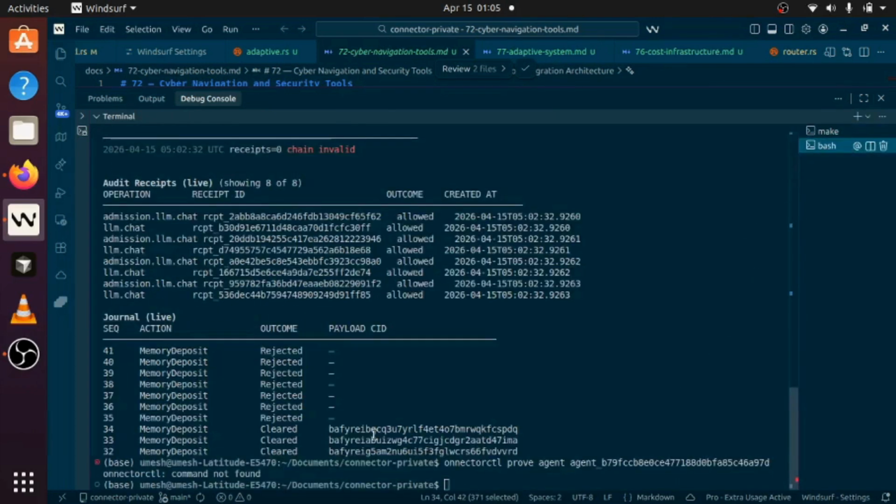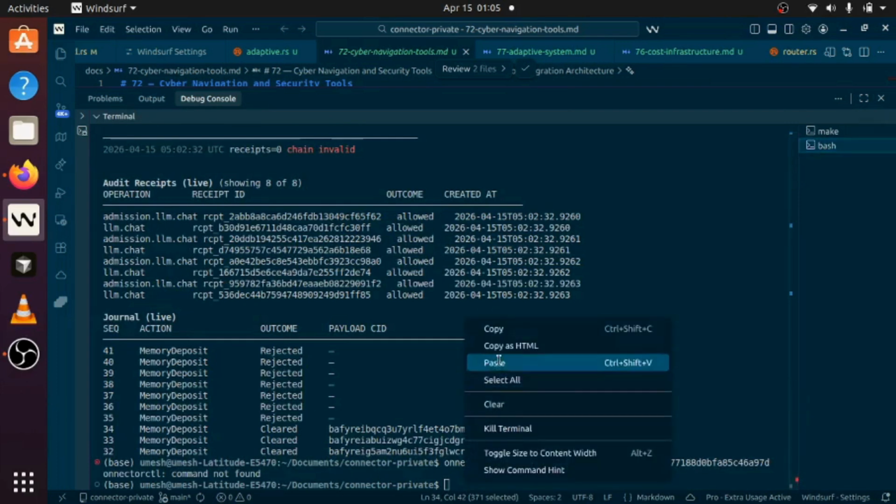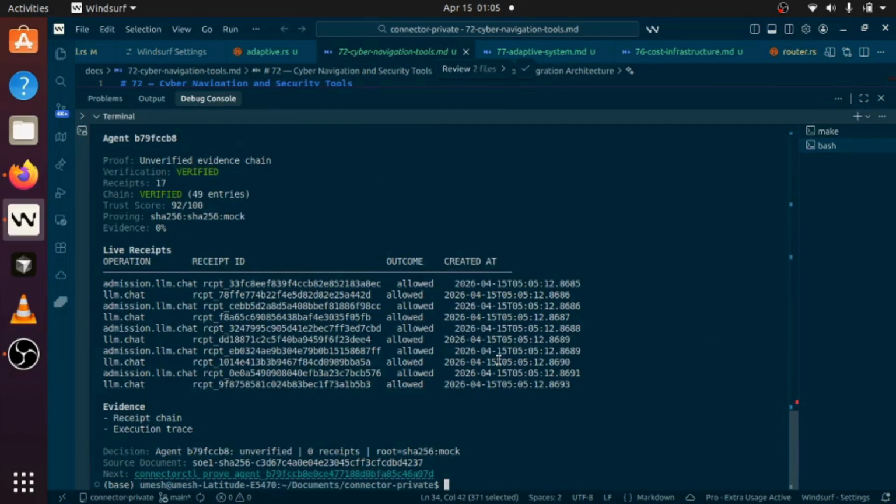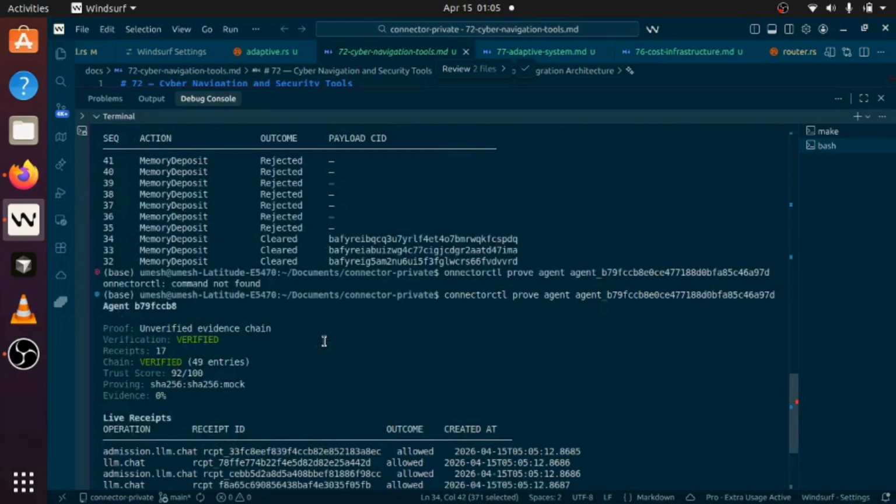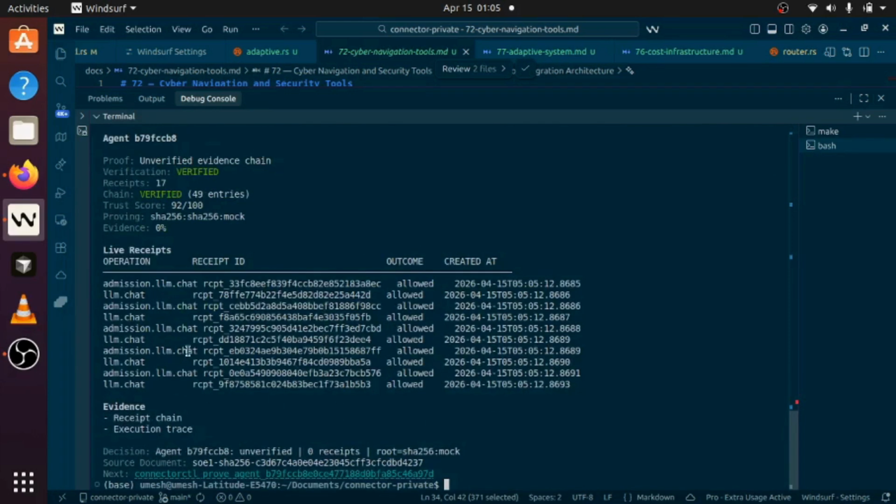So you see the LLM response chain, it has all the LLM response chain, which is being created. Then receipt chains, execution trace, and everything which is being created here as it is working.